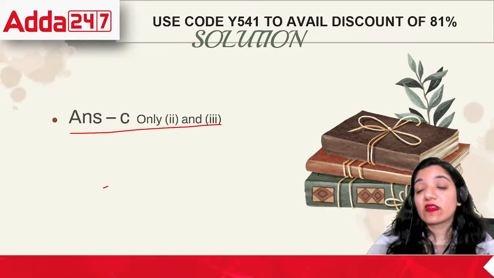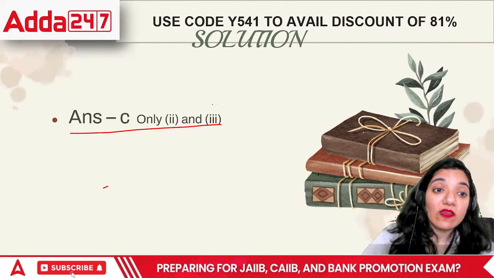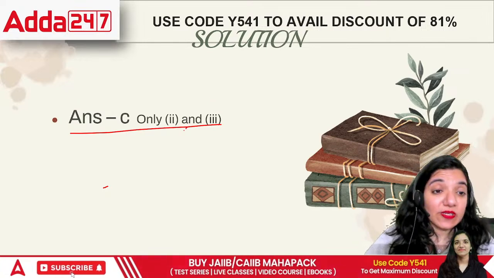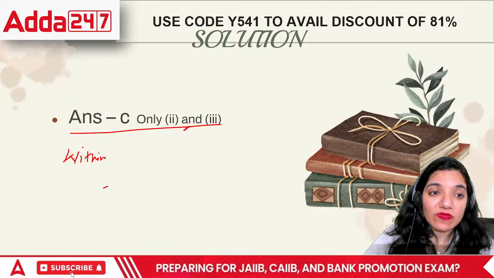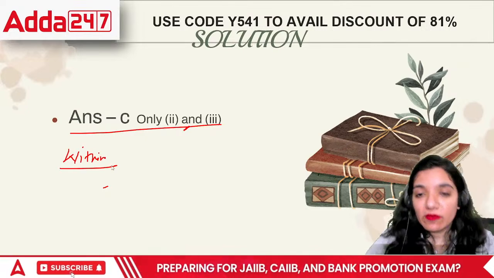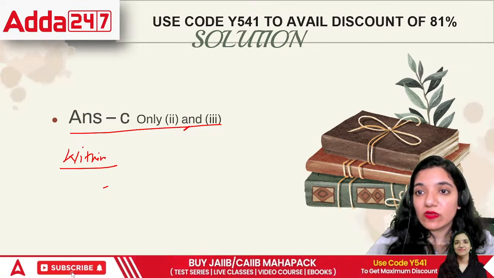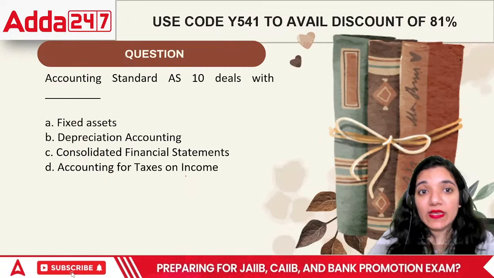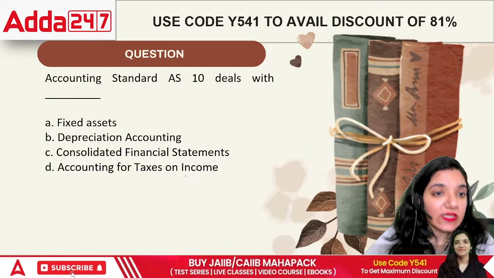First one is not correct, because there is never a concept that financial reports are only created within a year. It is something that is created for a year. It can be created for less than a year in order to find out whether the books of accounts are going good or not. Next point, AS 10 deals with what?